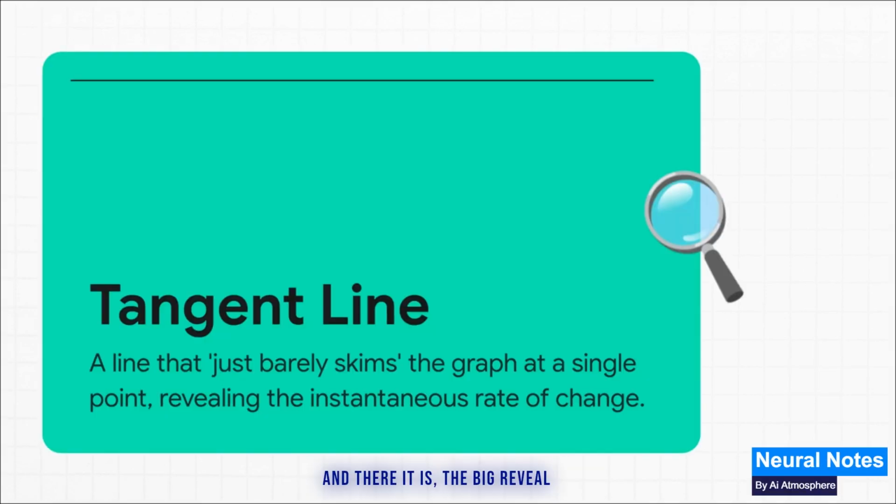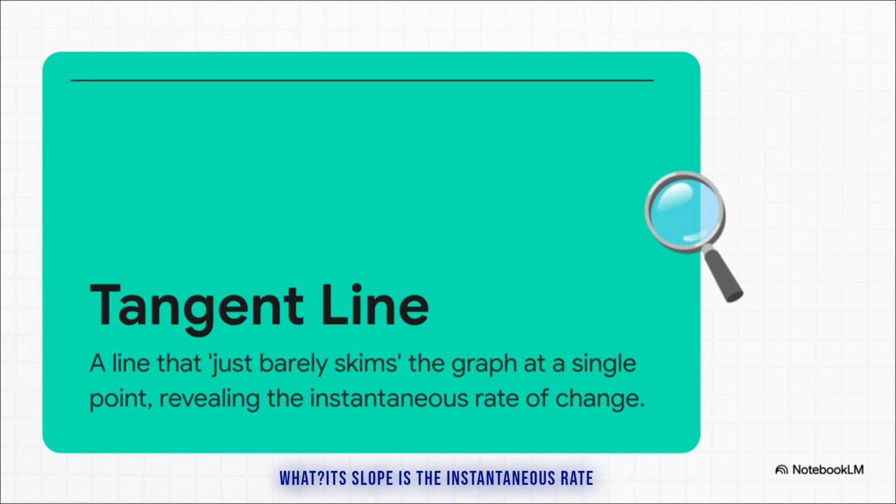And there it is, the big reveal. As Q gets so ridiculously close to P that they practically merge into one single point, our secant line completely transforms. It becomes the tangent line. This new line just barely skims the curve at that one single exact point. And guess what? Its slope is the instantaneous rate of change. That's the whole visual trick.